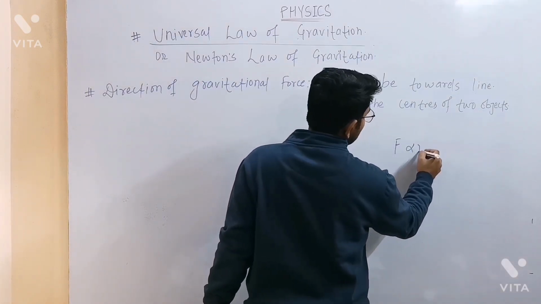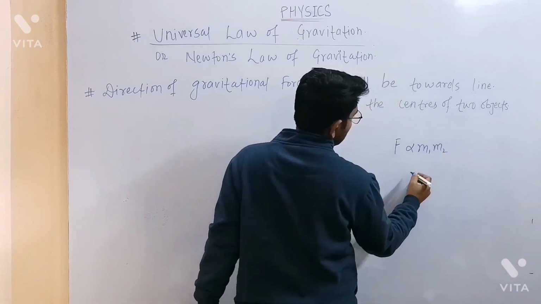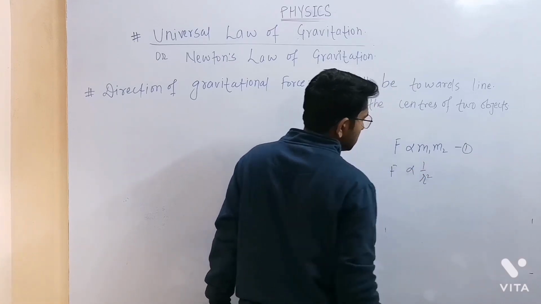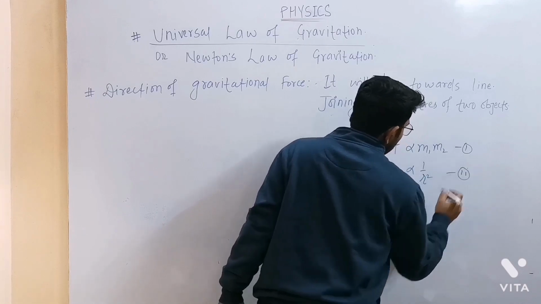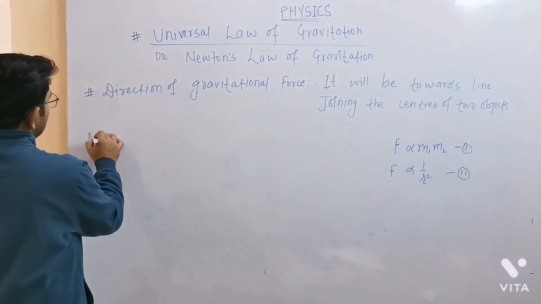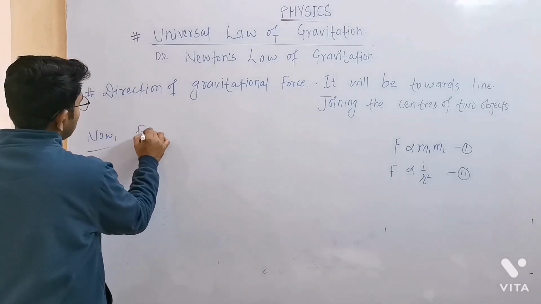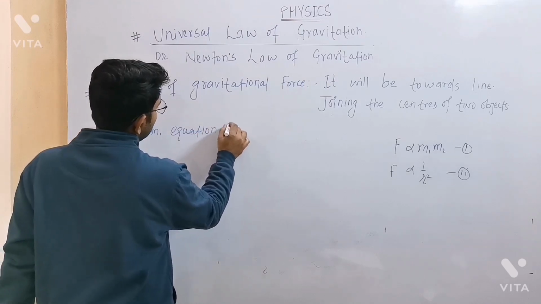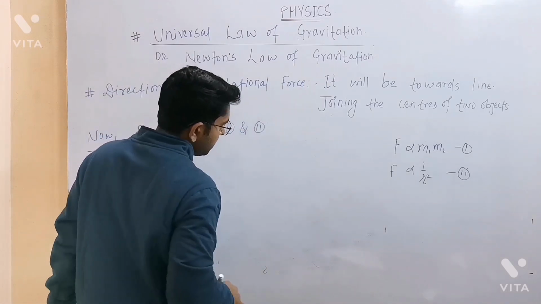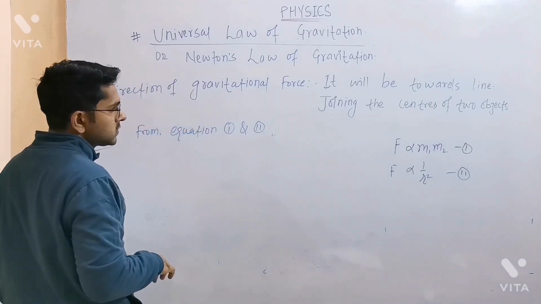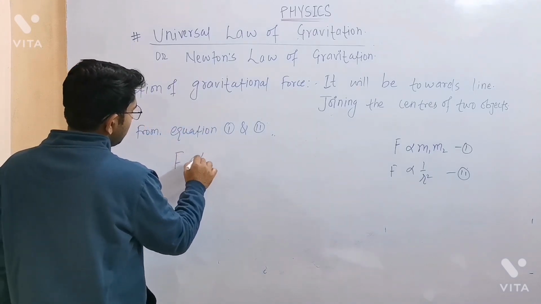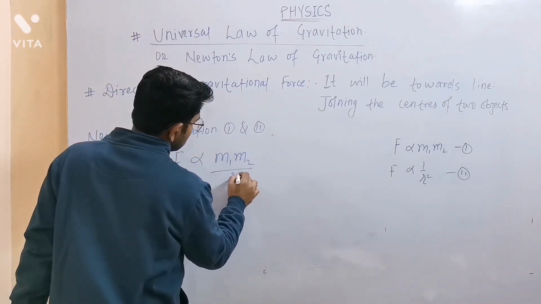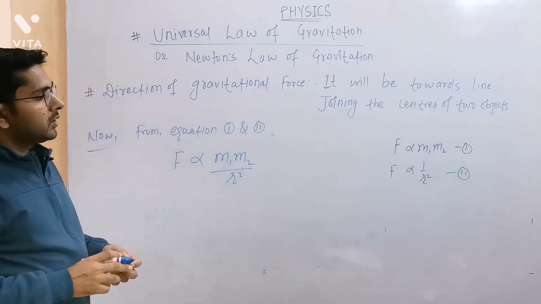F is directly proportional to m1 into m2, equation 1, and force is inversely proportional to the square of the distance between them, equation 2. Now combining equations 1 and 2, it becomes F is directly proportional to m1 m2 divided by r square. Okay.